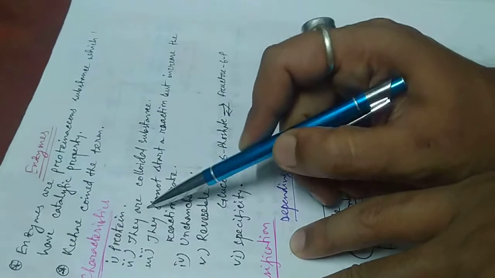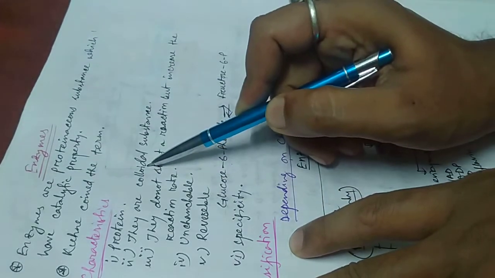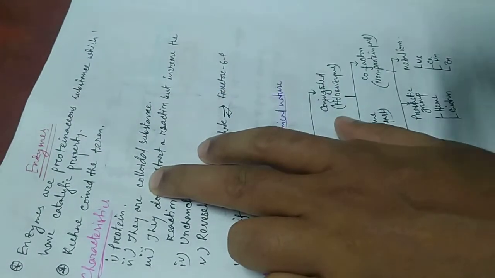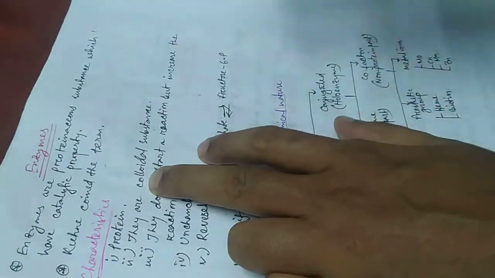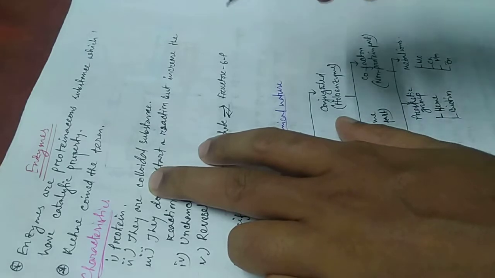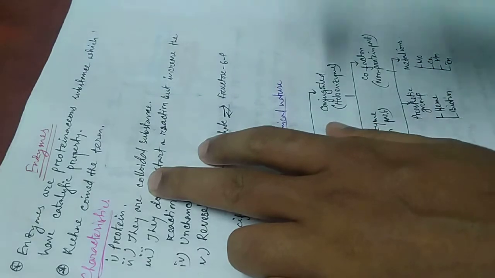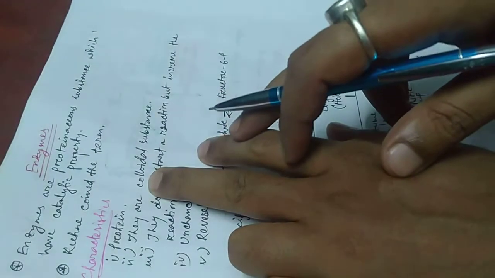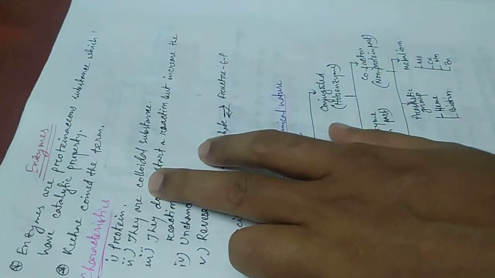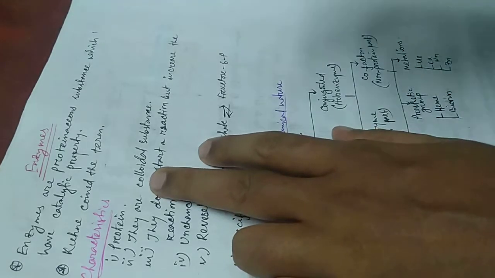Then the next point, they are colloidal substances. What is the colloidal condition? Colloidal condition is that in which any substance does not dissolve in a solution, and also does not precipitate in a solution. That state of any substance present in a medium, meaning liquid medium, is called colloidal state. All enzymes which are present inside a cell are present in colloidal state.